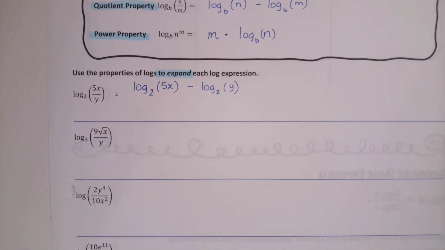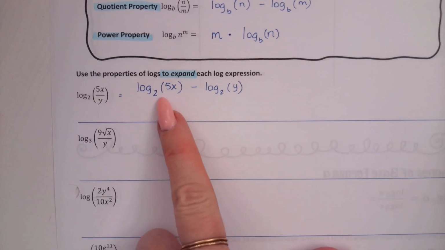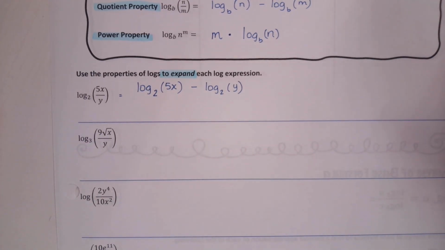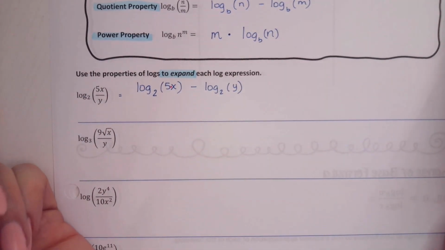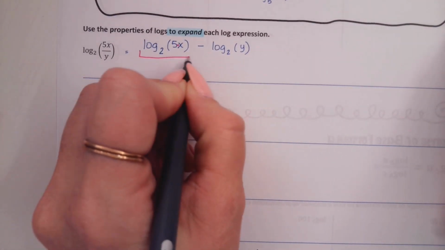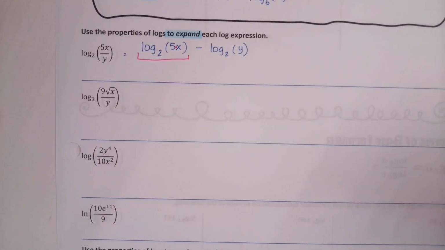Now, one of these actually does expand further. So it has more than one property that we're going to use to expand it. Can y'all see which one needs to expand further? Which one? The first one, yes. This one needs to expand further. And the reason it expands further is inside that argument, there's a product, which means we can use the product property to take this one and expand it further into 2 separate logs.